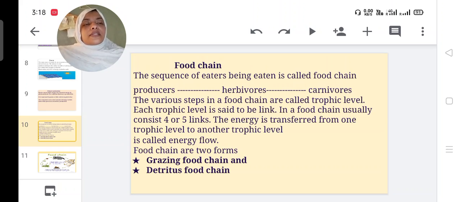The energy is transferred from one trophic level to another trophic level. It is called energy flow. Food chains are of two forms: grazing food chain and detritus food chain.